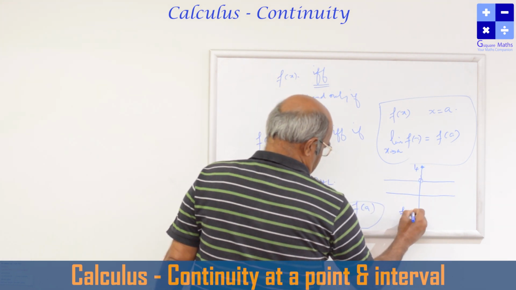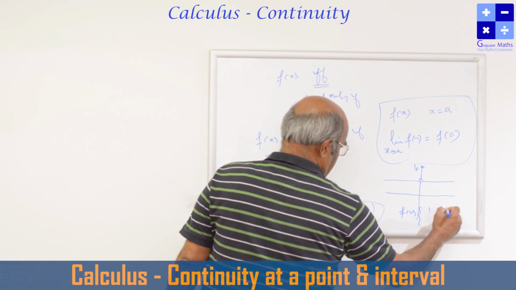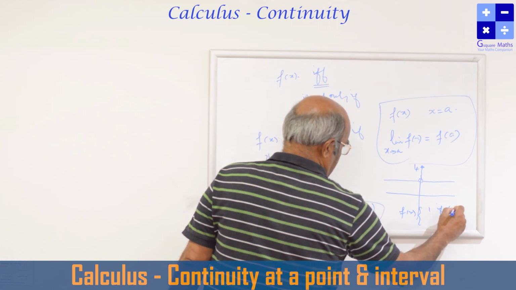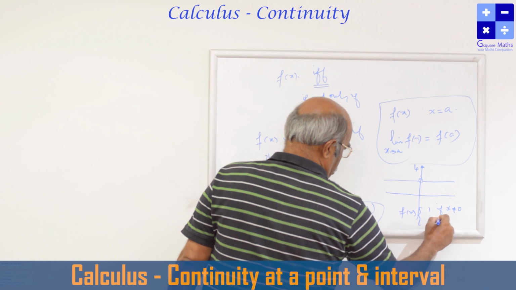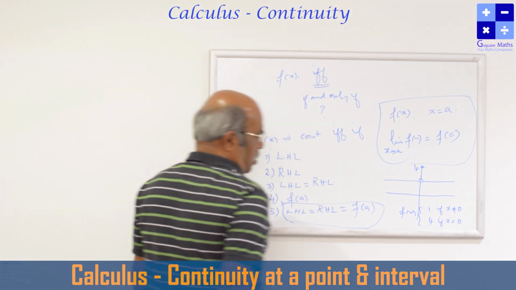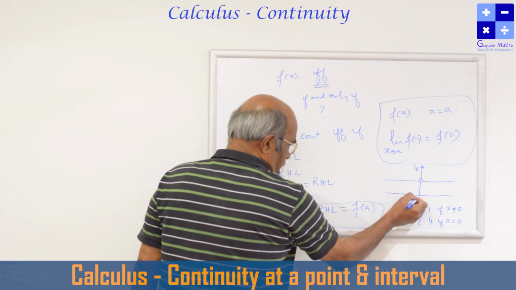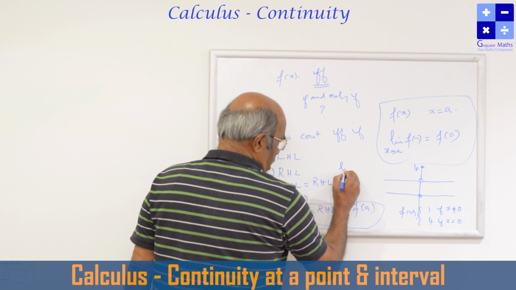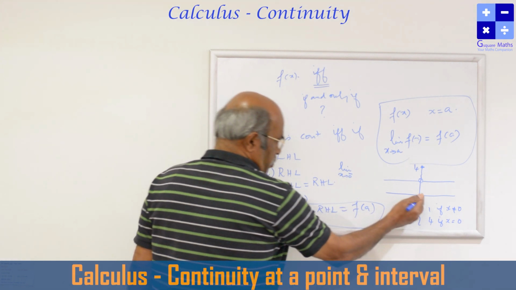So in the graph we have just seen, f(x) is defined as 1 for all x not equal to 0, and 4 if x is equal to 0. This is the graph of it. Consider the left hand limit at the point 0, limit as x tends to 0 minus, that means from this side.